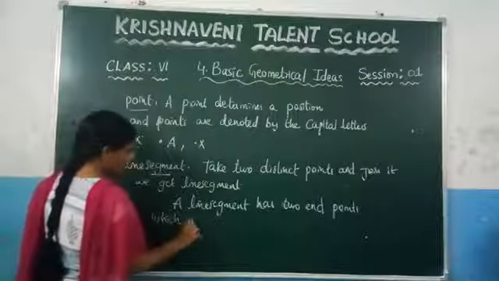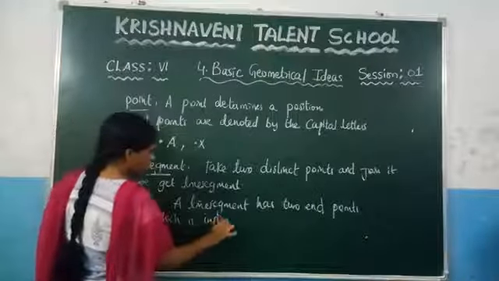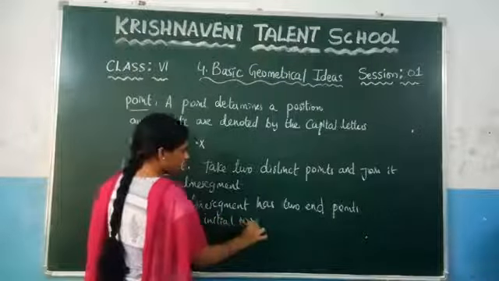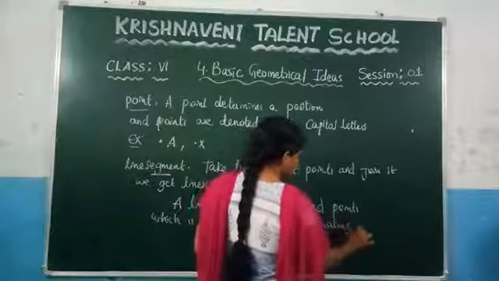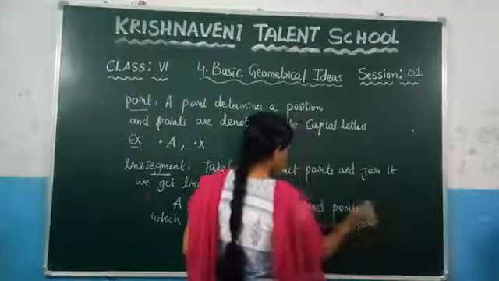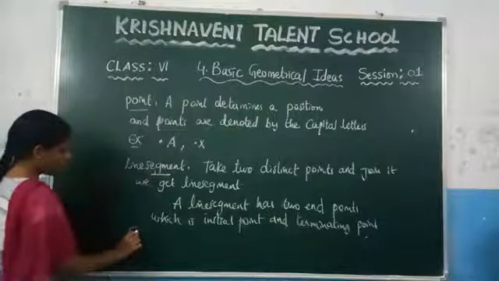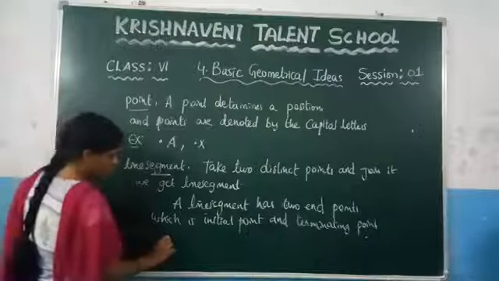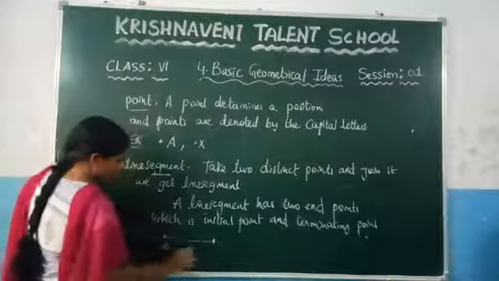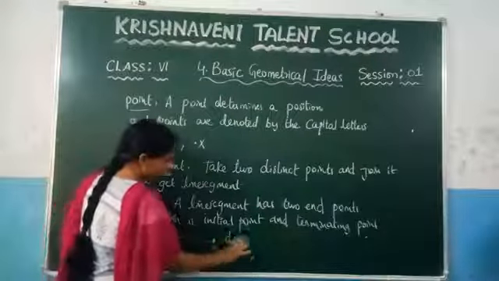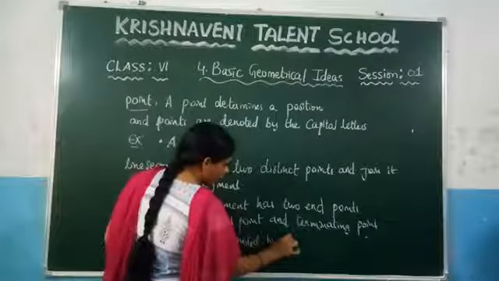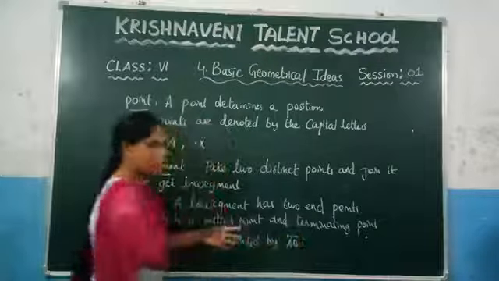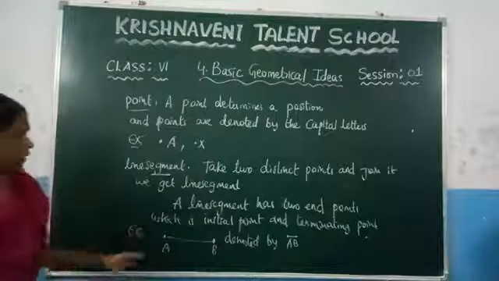We can also call them the starting point and the ending point. For example, if you take this line segment AB, how do you write the notation? You write AB, and above it you keep the initial point and the terminating point. This is about the line segment.